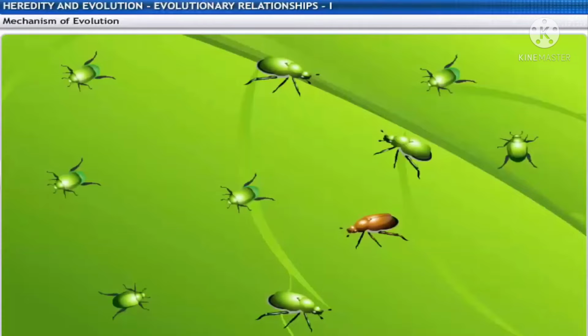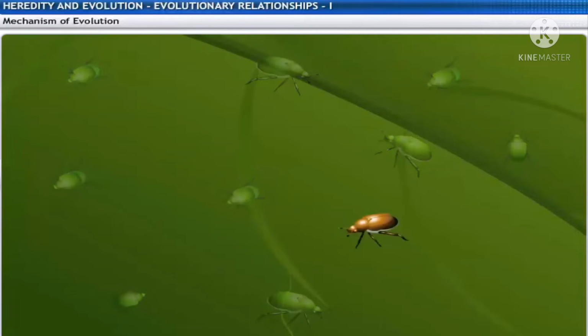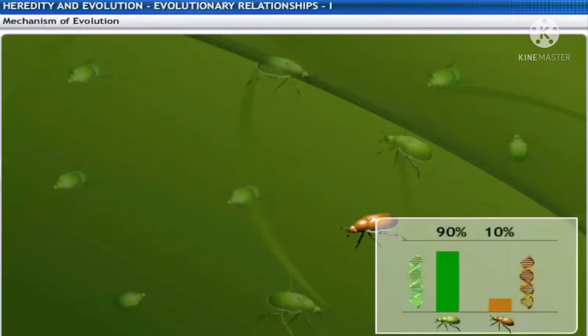Now, look at this sample population of two types of beetles. Around 90% of the beetles are green and 10% are brown. This means 90% have genes that provide the color green and 10% have genes that provide the color brown.